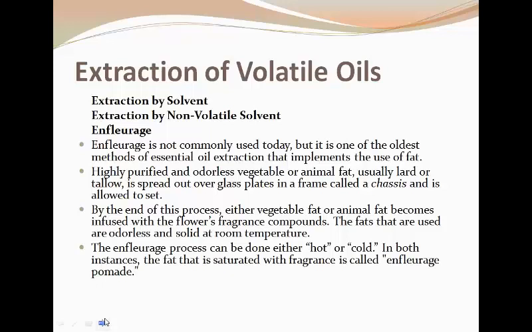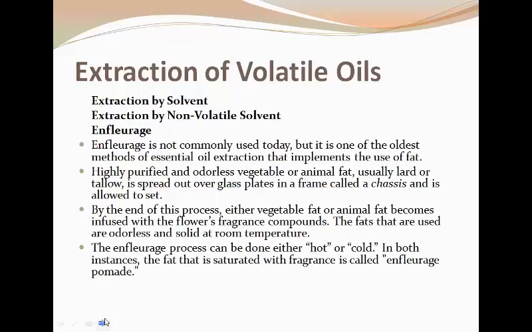Although this method is not commonly used, it is one of the oldest methods, traditionally used for the extraction of essential oil. In this method, fat or oil is used to capture the volatile constituents. Highly purified, colorless vegetable or animal fat, like lard, is spread out over a glass plate called a chassis and allowed to set.